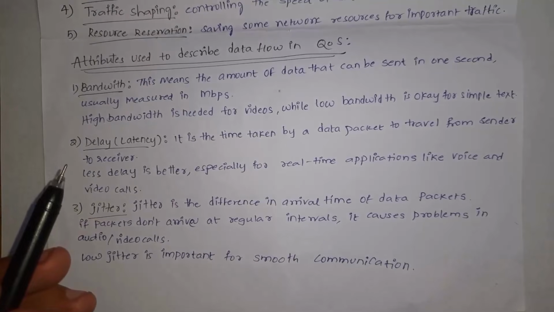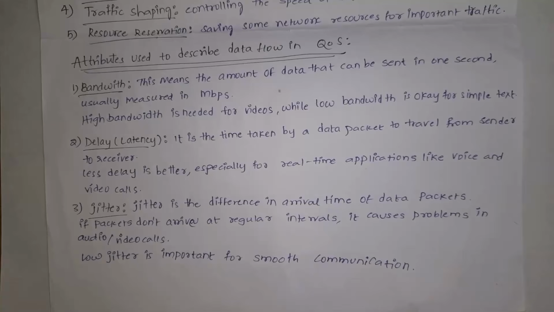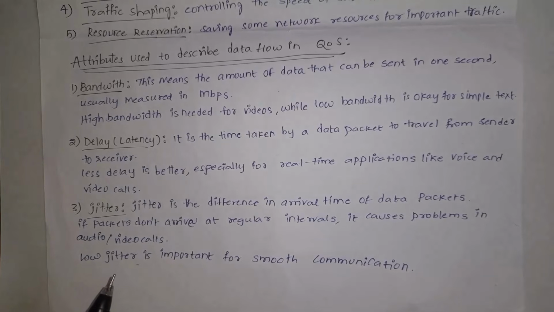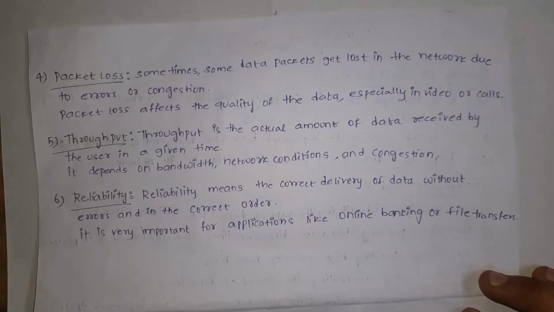And second one is delay. We also call delay latency. It is how much time is required to transfer data from sender to receiver. Generally, there is less delay for real-time applications like voice calls and video calls. And third one is jitter. Jitter means the difference in arrival time of data packets. Because for example, if we send any data, the receiver needs to get the data very fast. So low jitter means data will reach the receiver smoothly, and high jitter means data will reach the receiver very slowly.